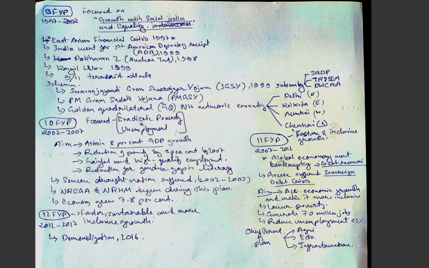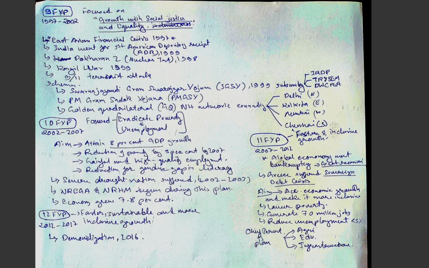And in 1999, we again met with another external trouble, the Kargil war. And during this period, the 9/11 terrorist attack on the World Trade Center was also seen. Schemes like Swarna Jayanti Gram Swarozgar Yojana of 1999 subsumed three important schemes: the Integrated Rural Development Program, training of rural youth for self-employment, and development of women and children in rural areas.